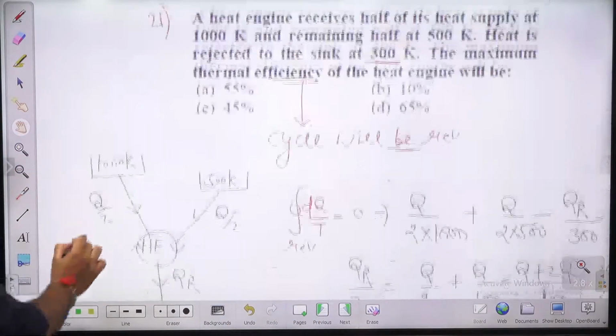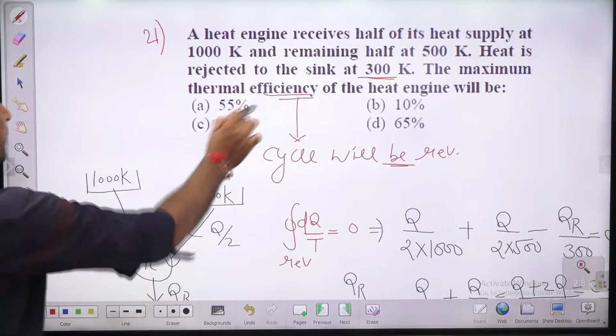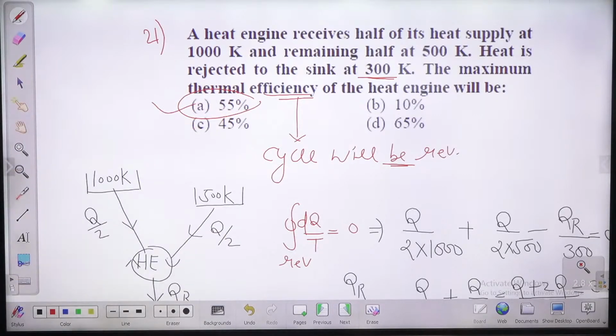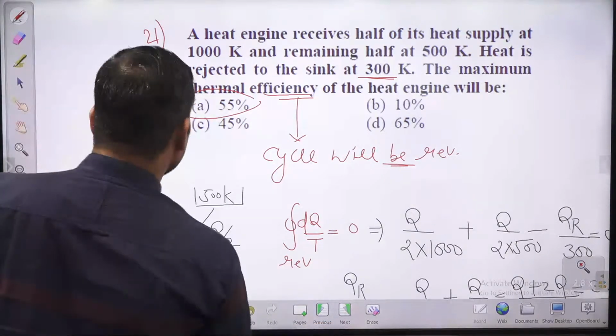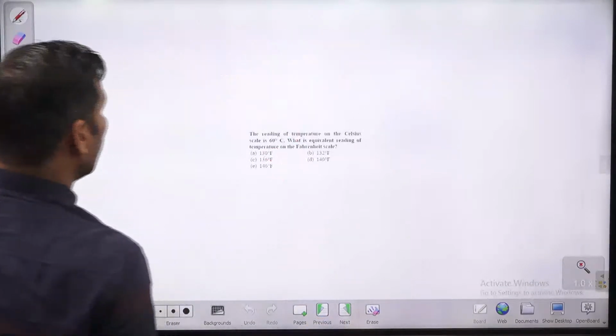It means answer क्या हो जाएगा? Option A is the answer, guys. Option A is the right answer for this question. Very good, guys. Those who are getting 55 are very, very right. 55% is the efficiency of this given engine. Let us move to next question. Question number 22.